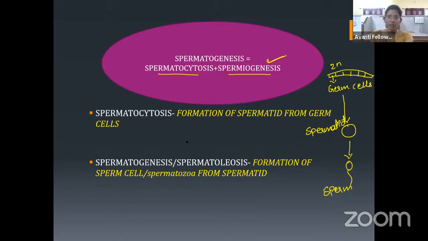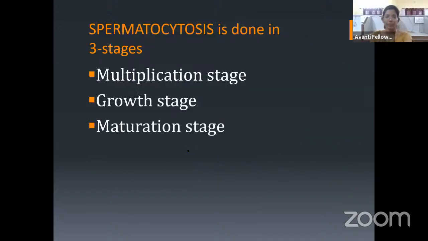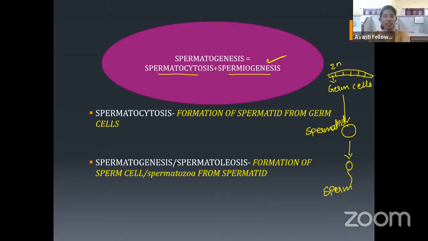Yep. So we'll move to the next. Now we will be studying in detail about spermatocytogenesis. I said a diploid germ cell is becoming a haploid spermatid. How is that possible? Do you all remember the mitosis and meiosis process?